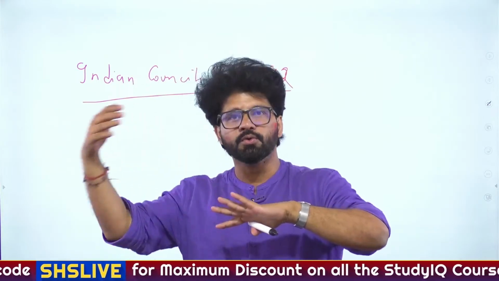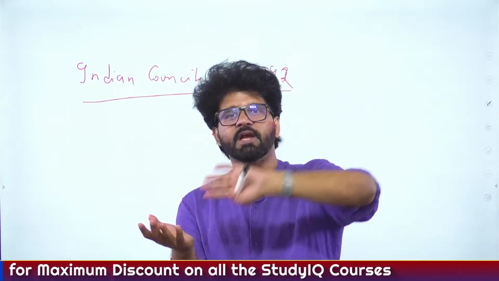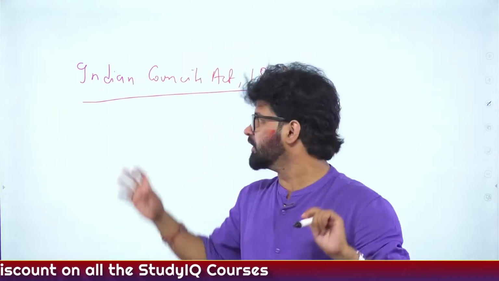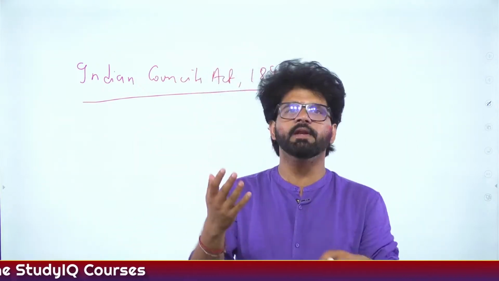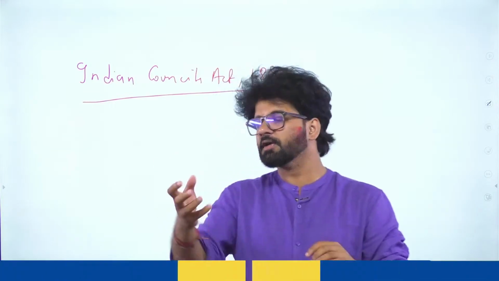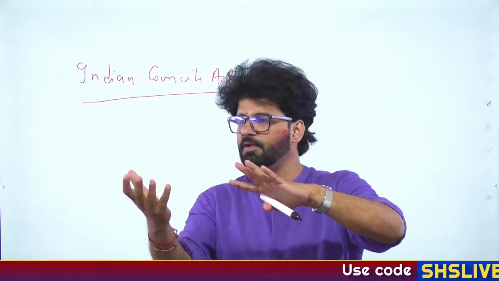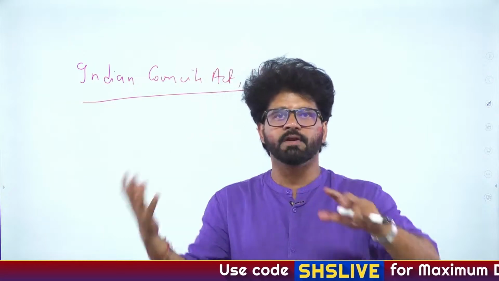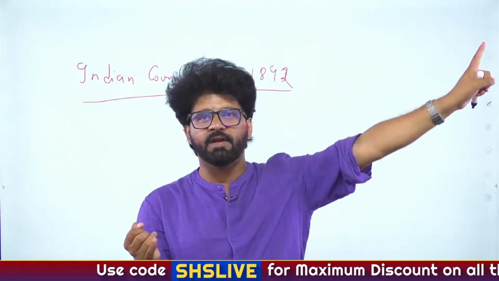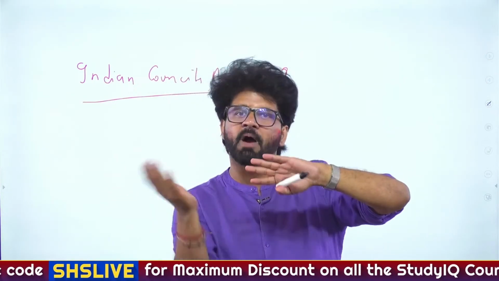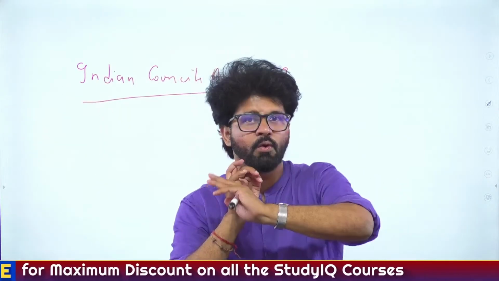Whatever constitution has to be made for India, the provisions of the 1935 Act have to be followed. So in a way, it is not actually an act. They are saying that if you want to see the formation of laws, rules and regulations, just take the Government of India Act as a base or benchmark and follow it.